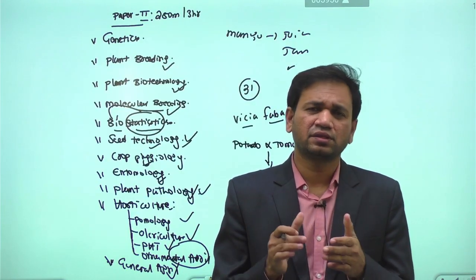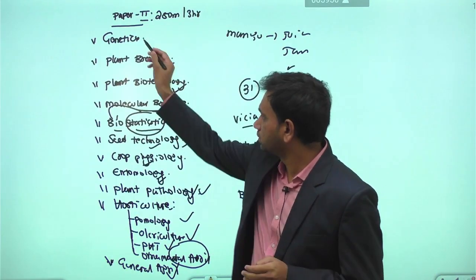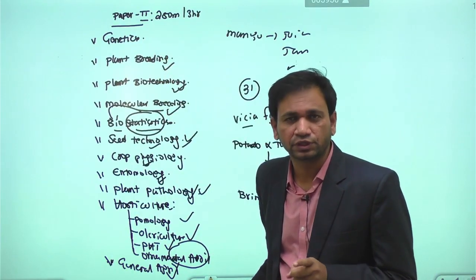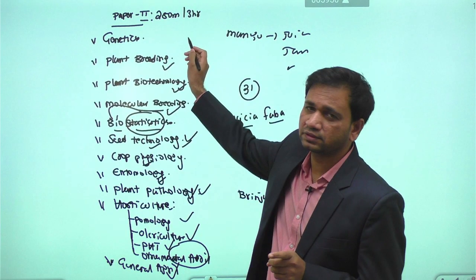See, these are the basic nature of the anatomy we have in the case of paper 2, from genetics till the end of food and nutrition. Again, here also we are having 250 marks, and the duration is 3 hours. Okay, so